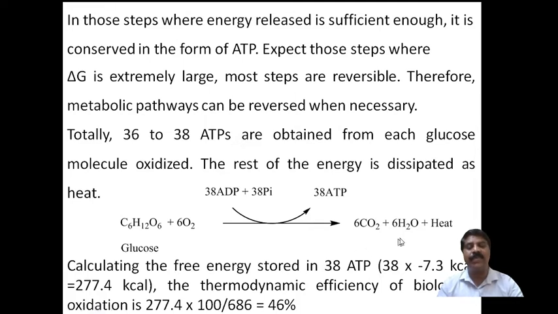So we take 38 molecules multiplied by 277.4, and one glucose molecule gives 686 energy. Multiplying by 100, we calculate the percent efficiency. Hence, the thermodynamic efficiency of the biological oxidation reaction is expressed as a percentage. Therefore, we get 46%.